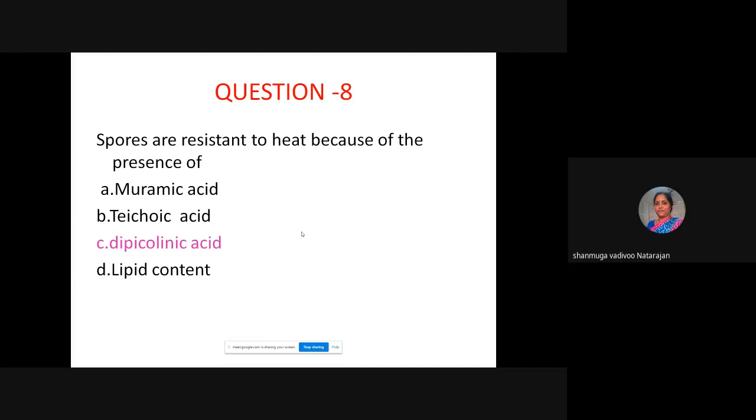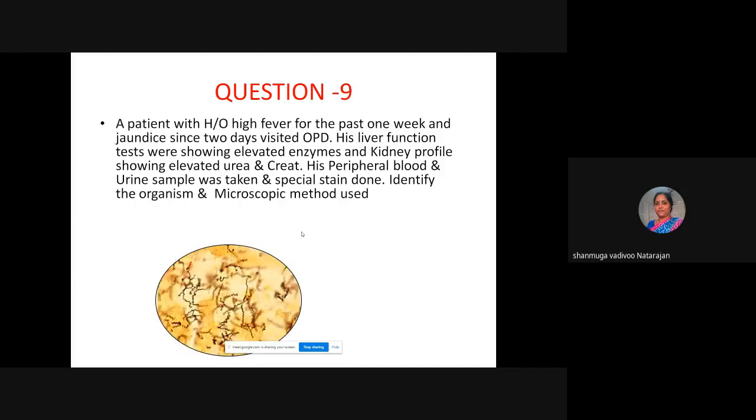Okay, so here is your next question. A patient with a history of high fever for the past 1 week and jaundice for 2 days visits the outpatient department. His liver function test was showing elevated enzymes and the kidney profile also showed elevated urea and creatinine. A peripheral blood sample and urine sample were taken and special staining was done. So you have to identify the organism and the microscopic method used. Can you see the smear?